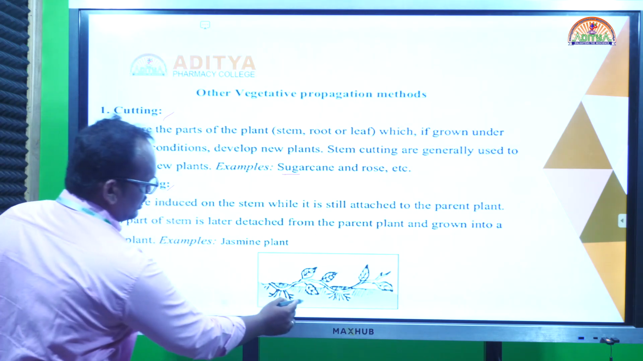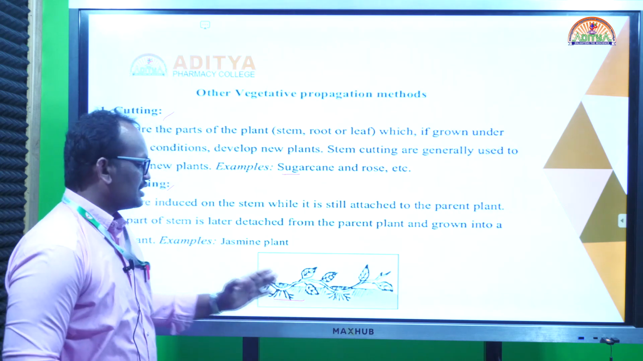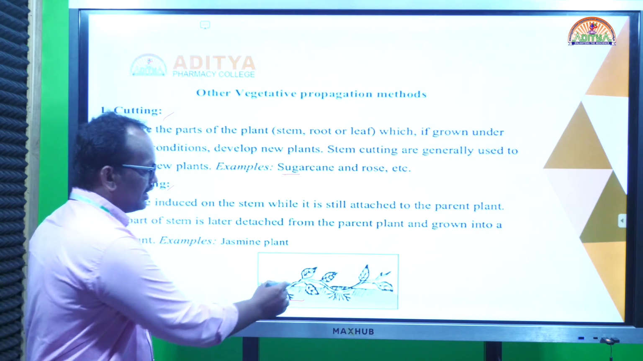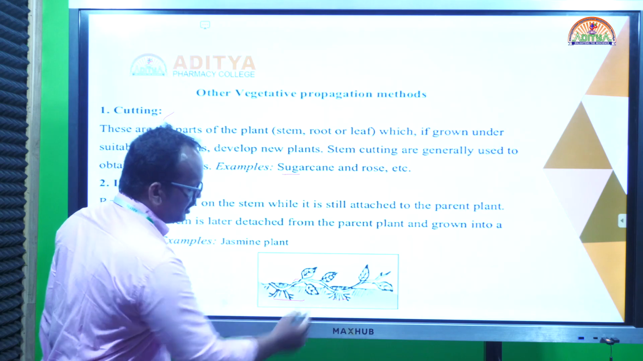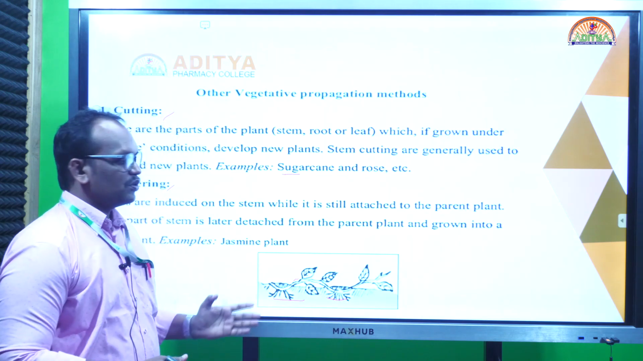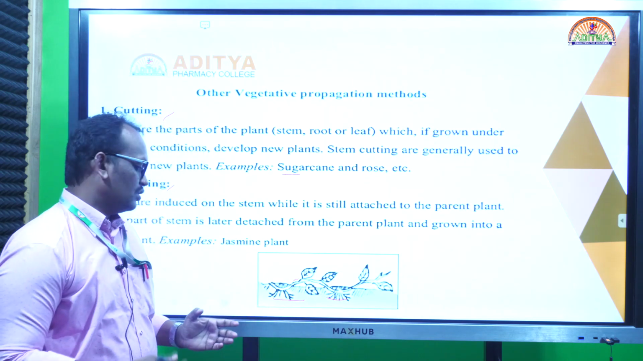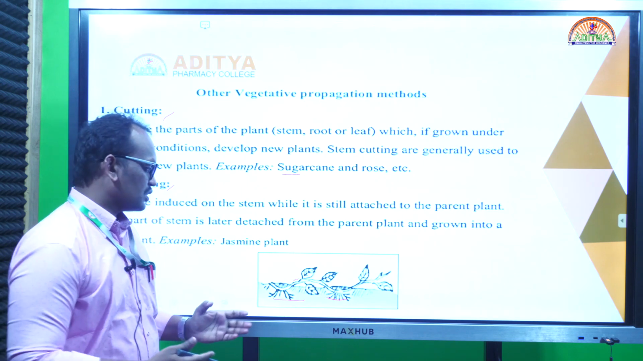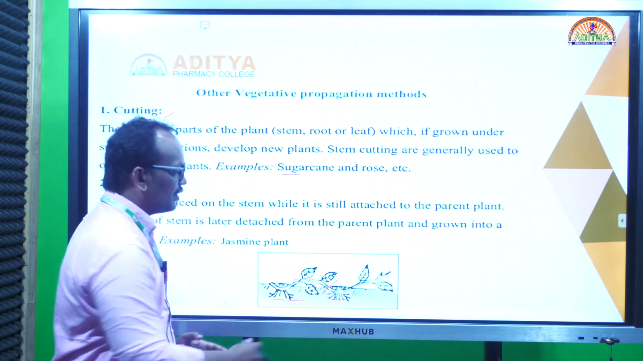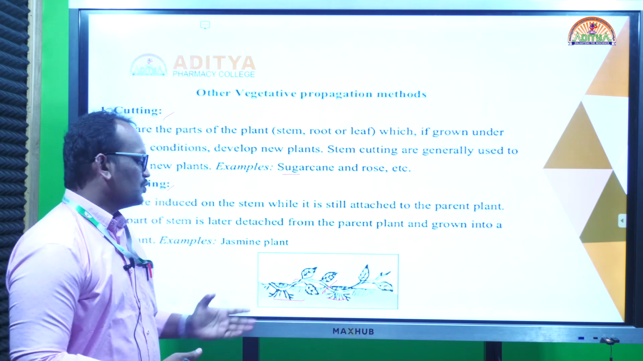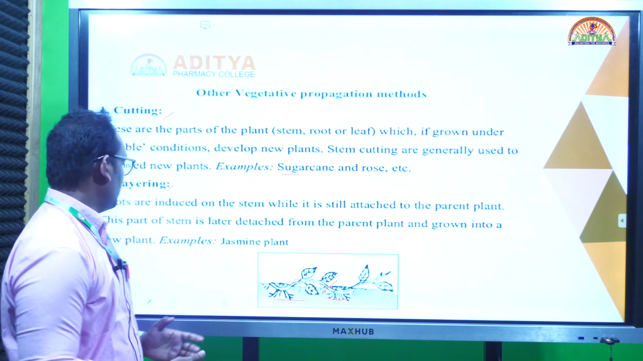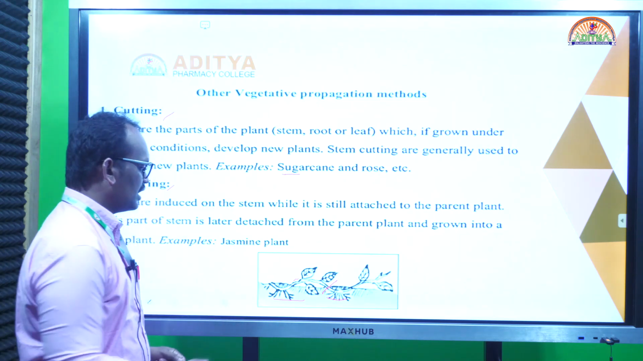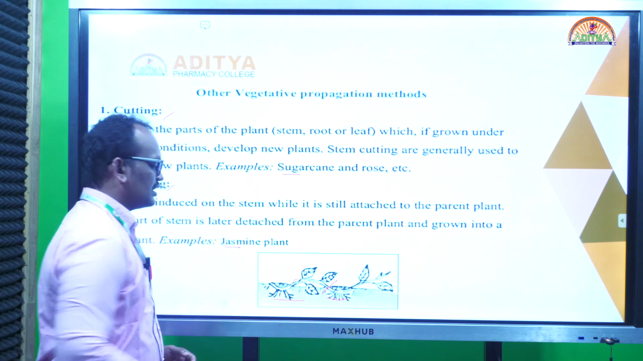Layering, as we can see in this picture: the plant is attached to the earth, and some aerial parts are covered with sand so that they generate a new root system. After that we can cut here and use it as a new vegetative part for cultivation of the plant. This process we call layering. Generally you can see it in jasmine plants.